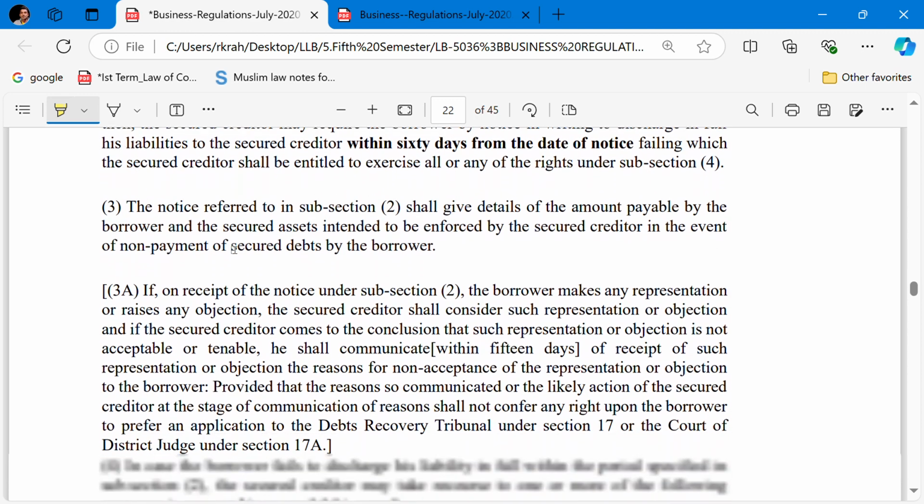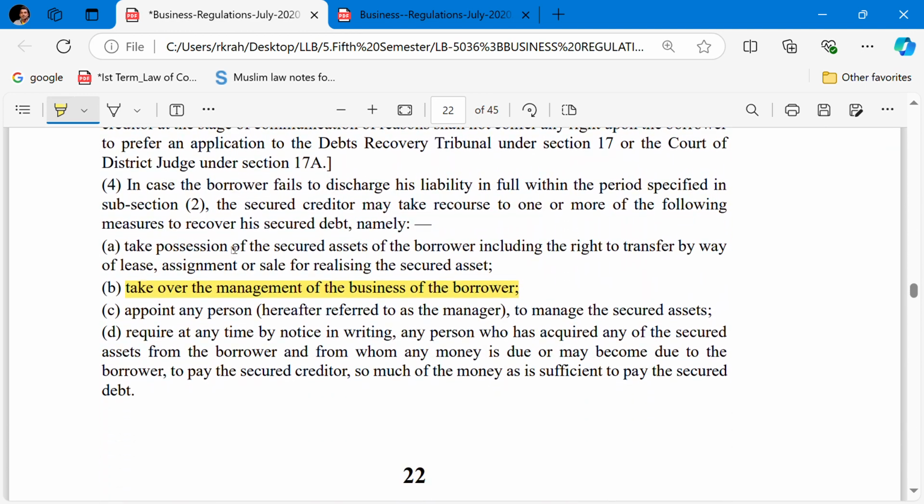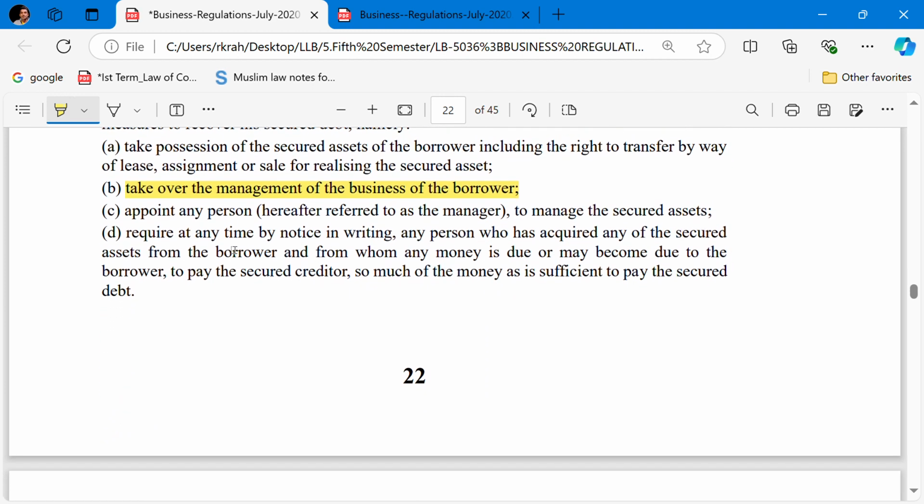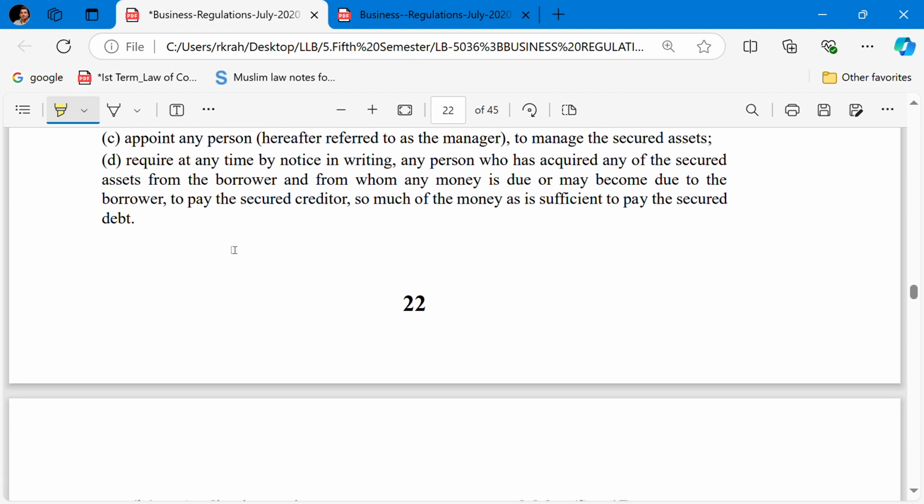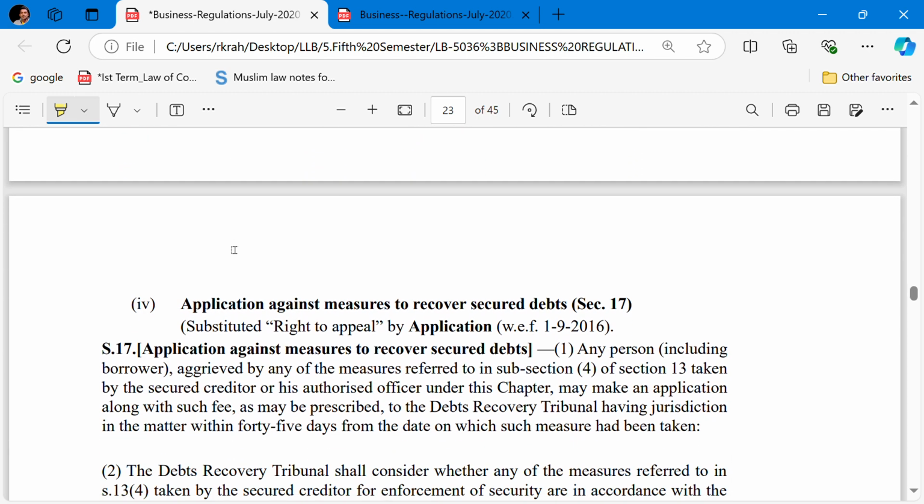In case the aggrieved person is not happy with the measures taken by the financial institution, they can file an application under Section 17 before the DRT, that is the Debts Recovery Tribunal. So what is the procedure? What is the provision talking about?